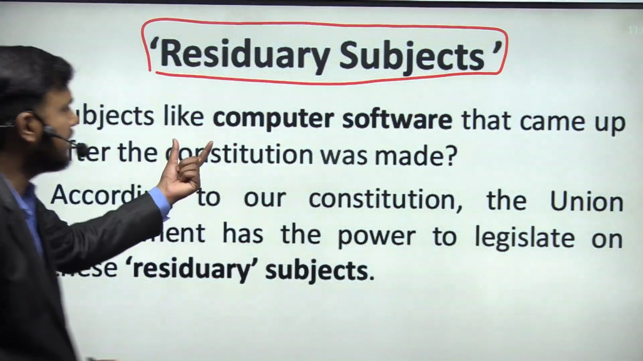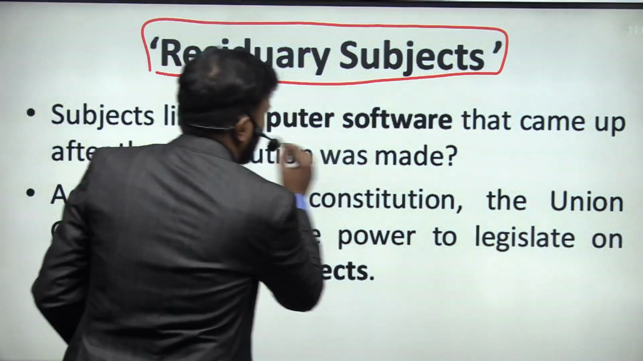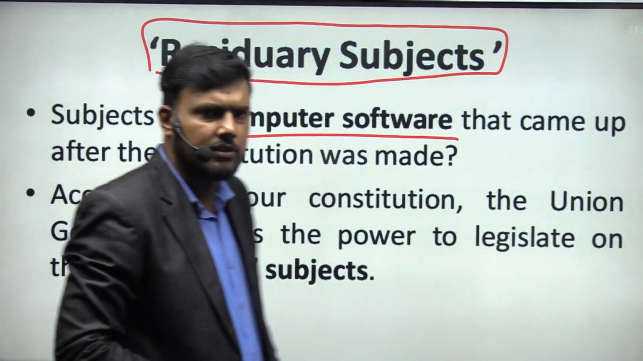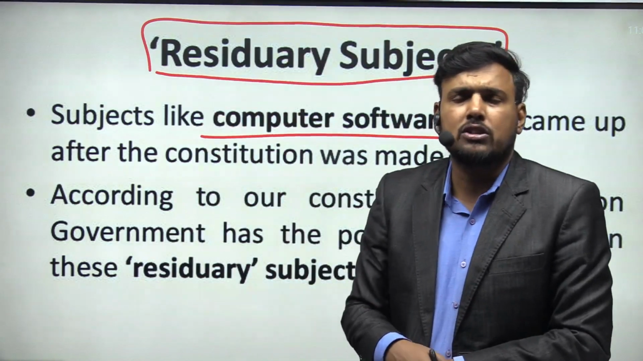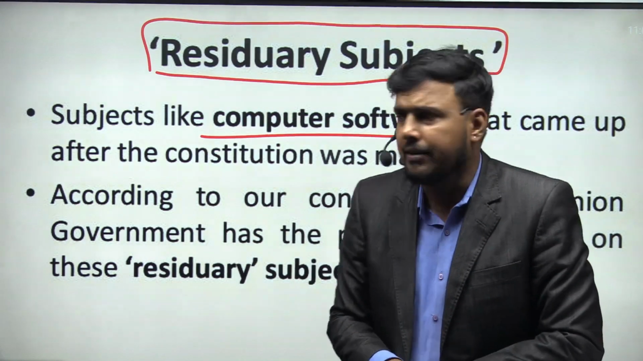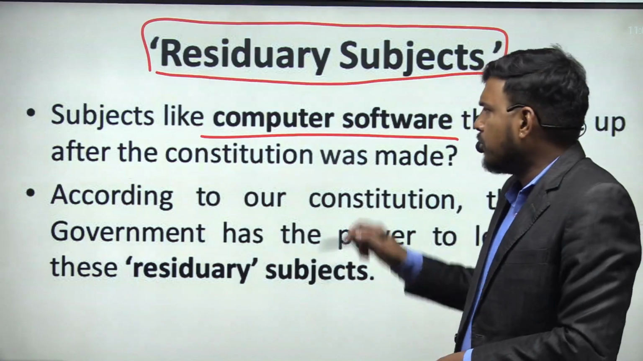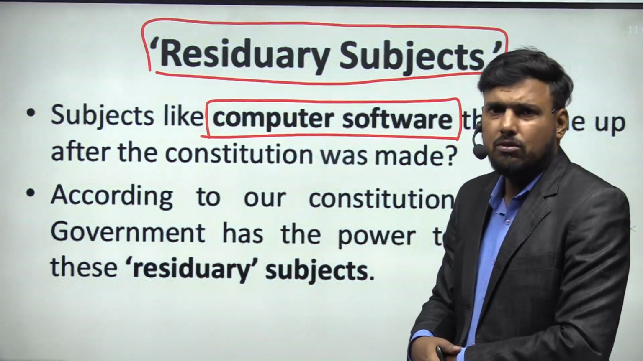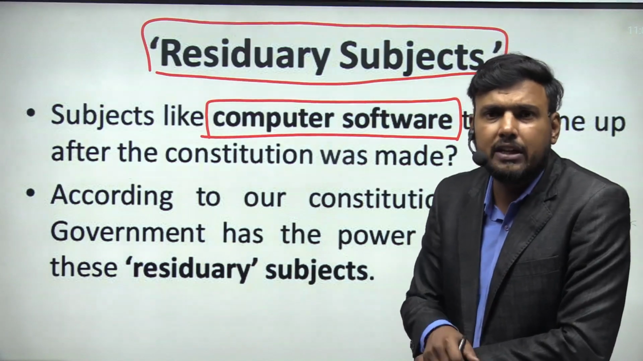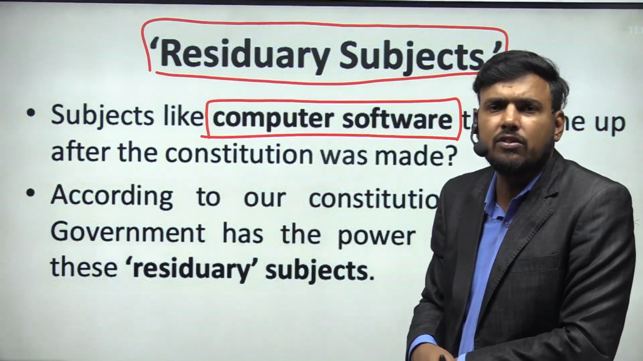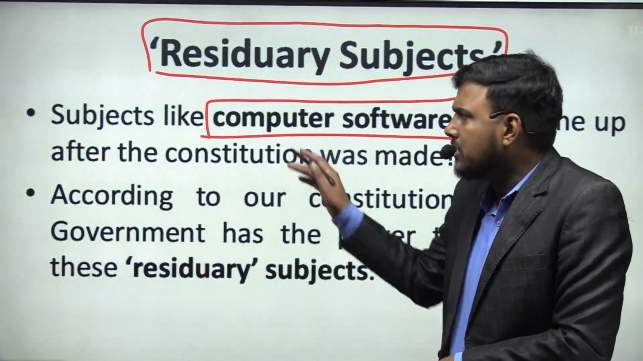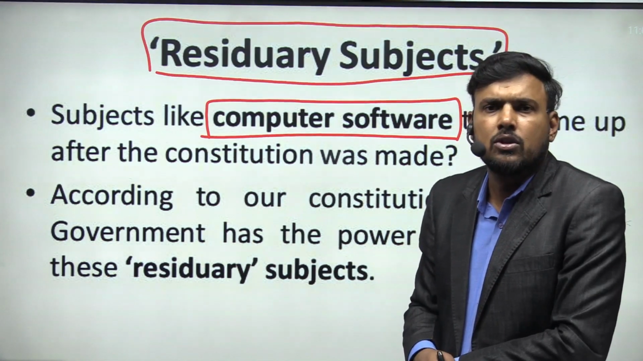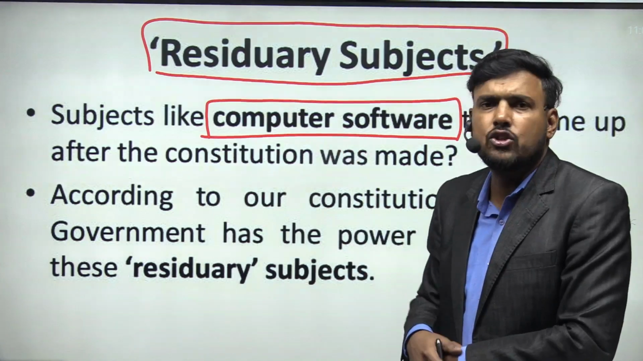Suppose we talk about computer-related software areas. We made this constitution, and it was implemented in 1950. At that point of time, computer software was not an issue. But today we know the importance and significance of computer software. It is nowhere governed and nowhere mentioned. So how does this particular area need to be regulated?